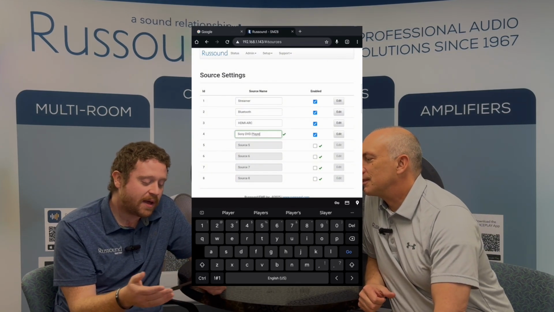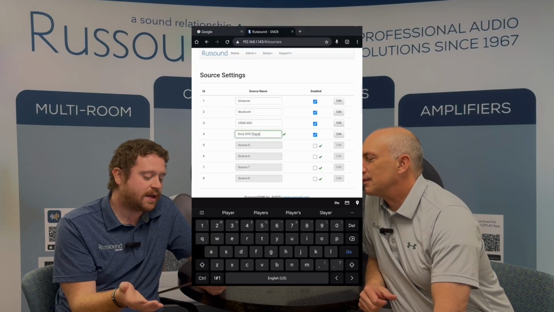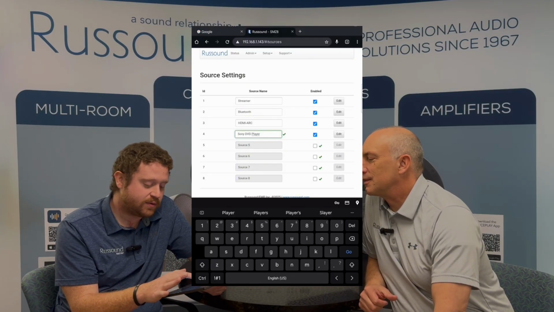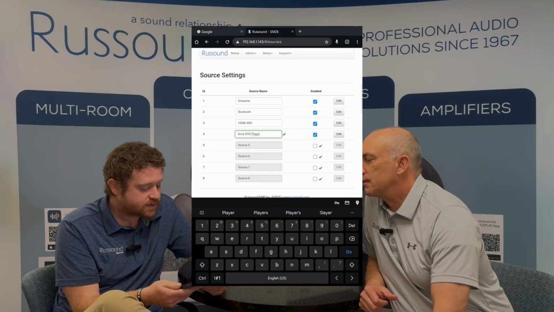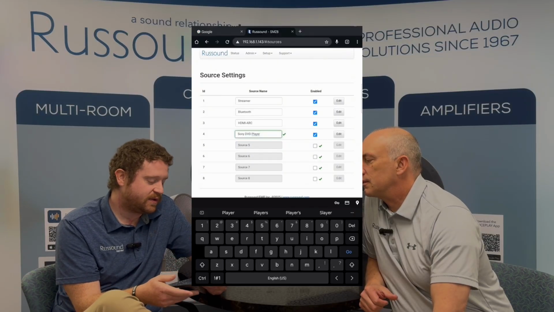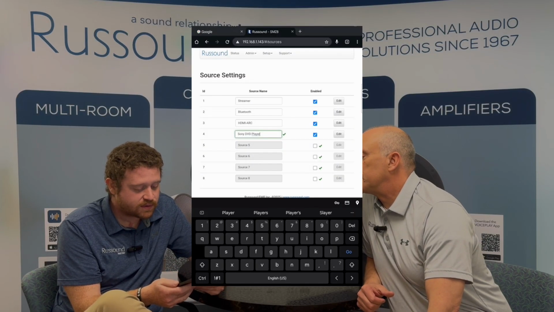As you can see, there's no save button that comes up when you rename a source. It will automatically just give you a green check mark next to it, and that will automatically change within the Russound app as well. So you don't have to manually save anything on this screen. Oh, that's cool. Yeah, absolutely.